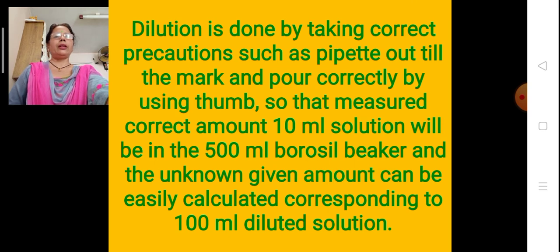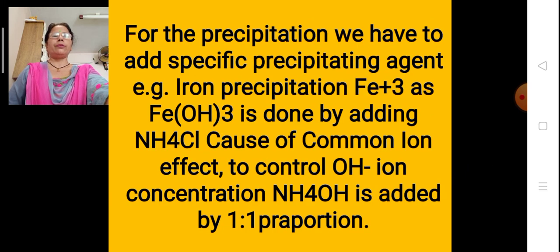Dilution is done by taking correct precautions, such as pipetting up to the mark and pouring correctly using the thumb, so that a correct amount of 10 ml solution is in a 500 ml Borosil beaker, and the unknown given amount can be easily calculated corresponding to the 100 ml dilution. For the precipitation, we have to add a specific precipitating agent. Fe3+ is precipitated as Fe(OH)3 by adding ammonium chloride because of the common ion effect, to control the OH minus, that is hydroxyl ion, concentration.